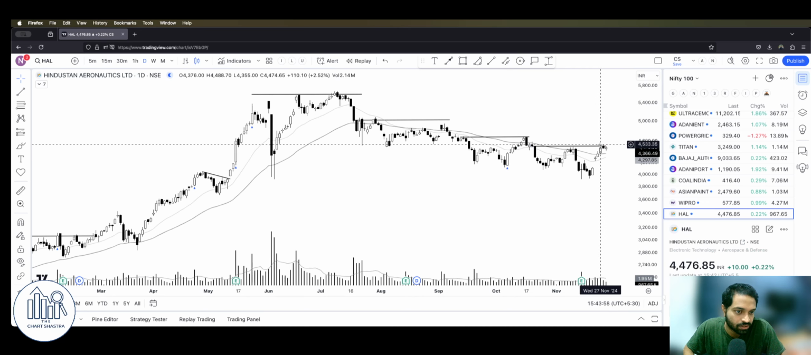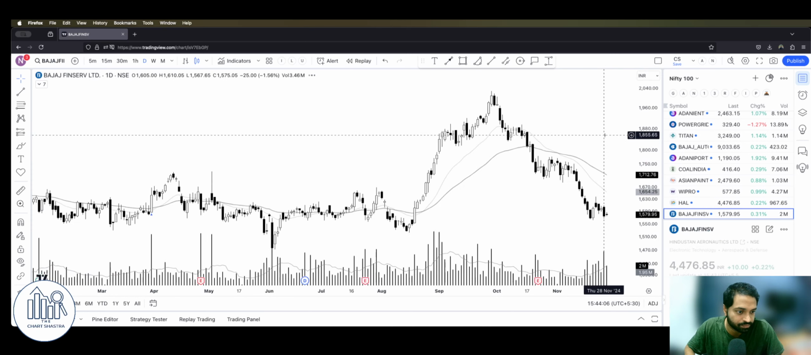Hindustan Aeronautics, this is holding up at this level. It is a good sign. 4500 is a bit of a crucial resistance. Once it breaks above it, 4700.